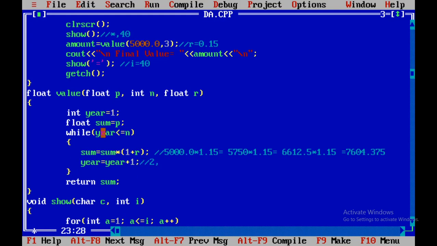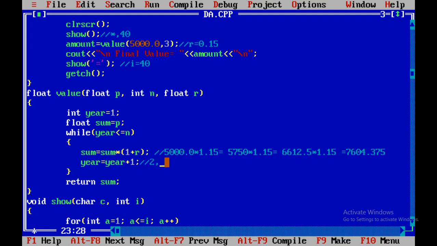So as number of years, here we have passed 3, 2 is less than 3, so it will continue. The condition is true, it will come inside the loop. Now the last value of sum was 5750, in that again it will multiply 1 plus 0.15, that is 1.15, and the new value of sum is 6612.5.